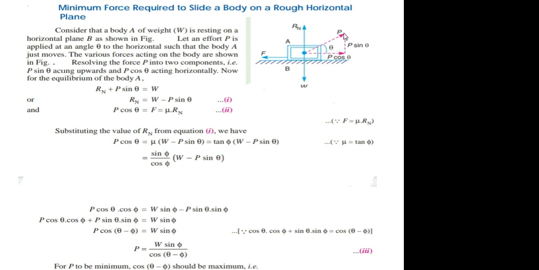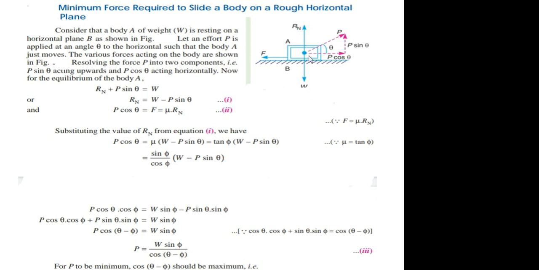So that force P which is applied on the body is resolved into two components. One is horizontal component P cos theta and vertical component is P sin theta. So P sin theta and Rn are acting in upward direction, whereas W is acting in downward direction.